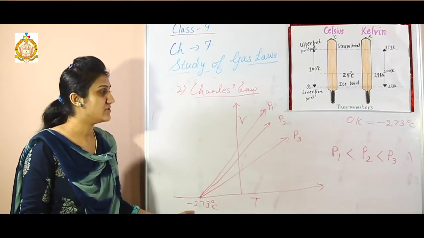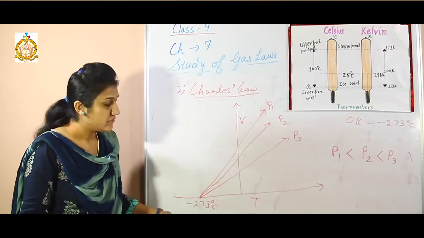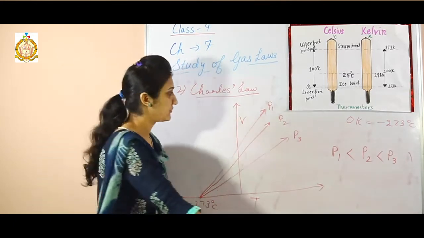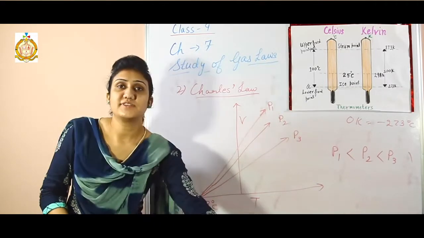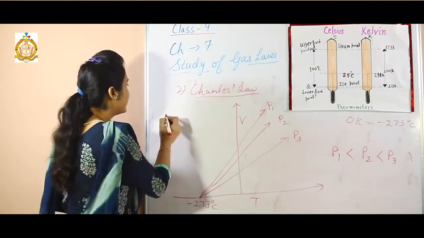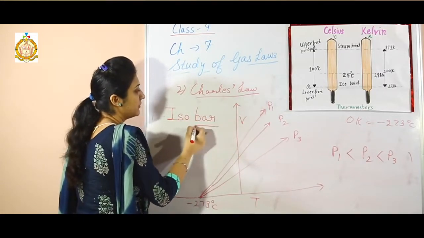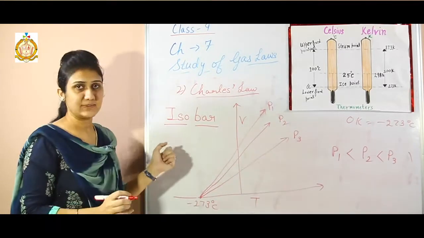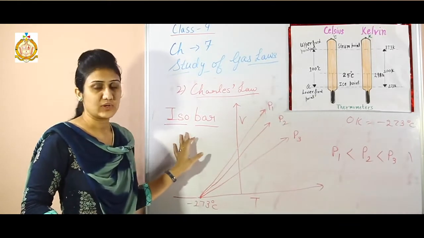So at this temperature, according to the graph, no gas exists. And the graphs that we plot at constant pressure are known as isobars. Bar means pressure and iso means same. So the graph that we have drawn at constant pressure is an isobar.